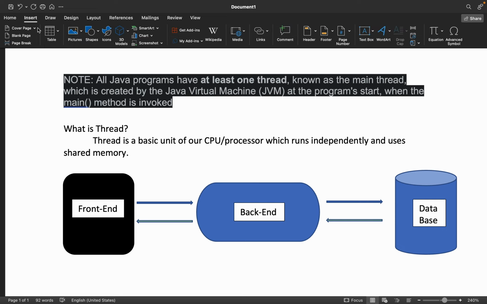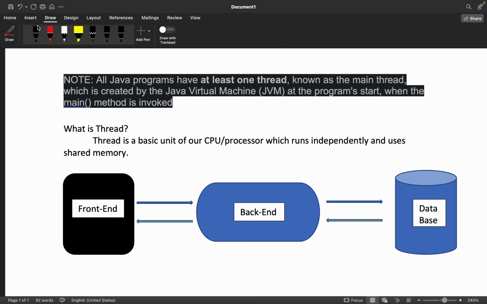Let me just write it here. Let me pull a pencil or a pen, whatever it is. Suppose I have T1, T2, and then T3. So I have three threads here, okay? All the three threads I'm using. For T1, I can assign one task, and I can say that you just pull the data from the database related to the user data. Then for T2, I can assign some separate task.